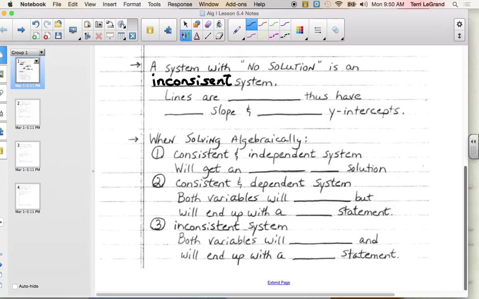So what did we say? What kind of lines do we have when there's no solution? Consistent. No, what kind of lines are they though on a graph? Parallel. The lines are parallel. So in other words, what would we expect to happen on the graph? If we have an inconsistent system, we would expect parallel lines. And parallel lines have the what? What kind of slope? Same slope. And what's true about their y-intercepts? Different, and different y-intercepts.